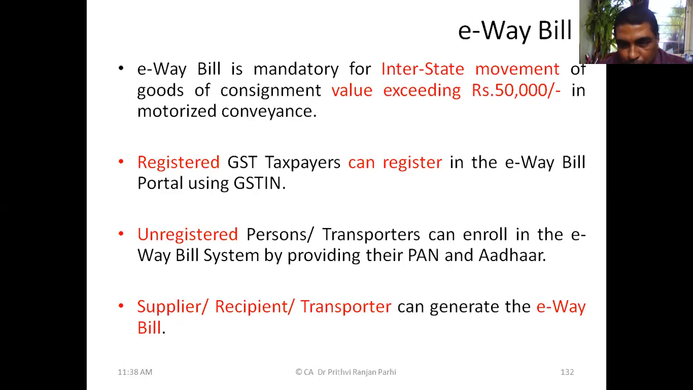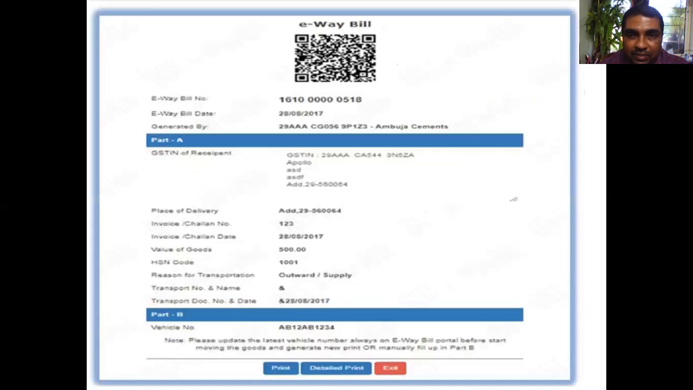Suppliers, recipients, and transporters can generate an e-way bill electronically. They can generate this kind of e-way bill. Okay, this is the basic. This is how an e-way bill looks. Just have an idea of the format, how it looks.